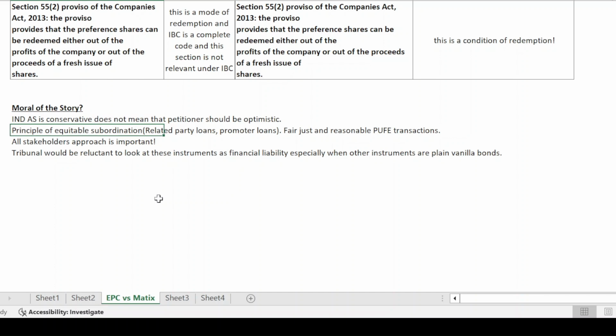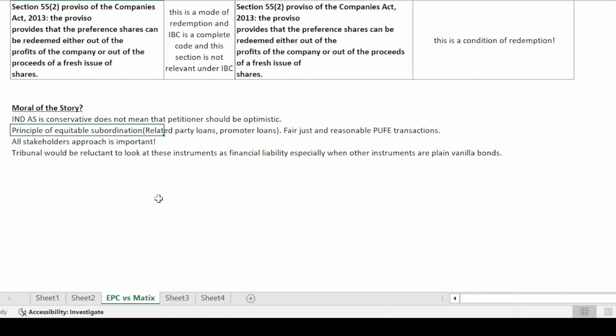Now there are other aspects also that the tribunal considers when looking at these instruments. The tribunal applies what I would want to call the principle of equitable subordination, where even as per Indian accounting standards, if a particular transaction is considered a financial liability, for example related party loans or promoter loans, Indian accounting standards would look at it as a financial liability if there is an obligation on the entity.